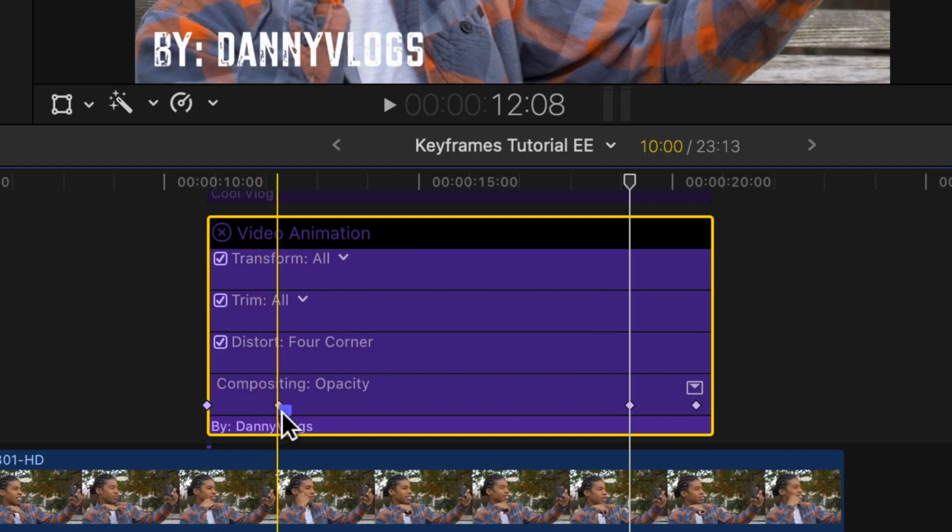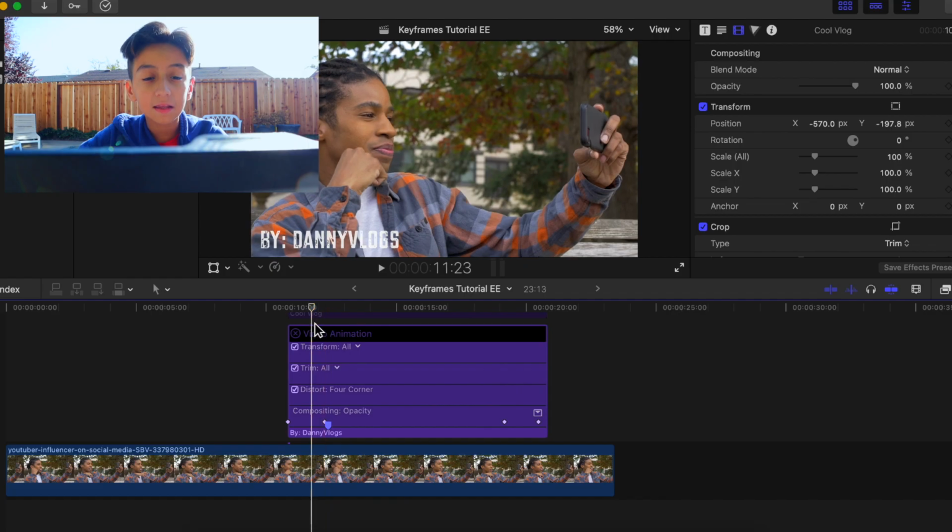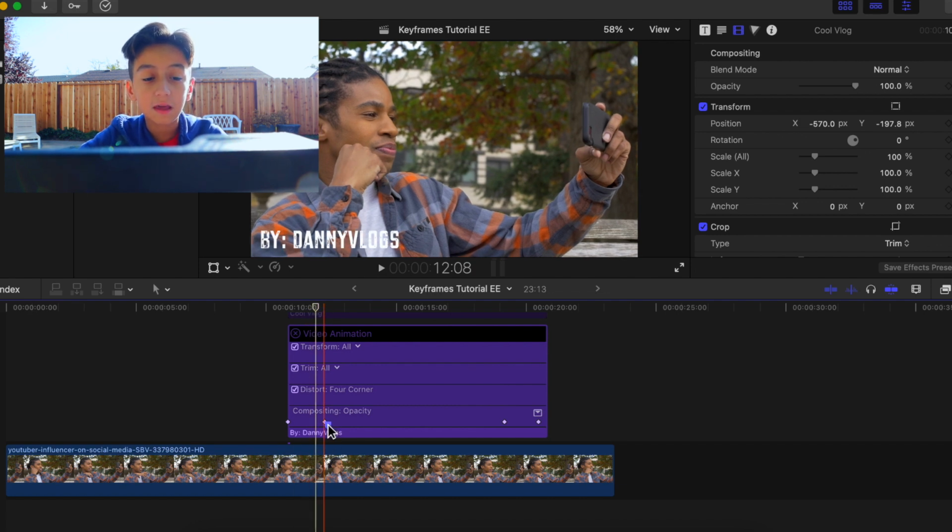So now you will see all these little white diamonds, and these are the keyframes. If you want, you can move them around a little bit to change when the animation starts and ends. That's kind of an advanced thing. We won't get into that right now because this is a beginner's tutorial, so let's just X out of that for now.